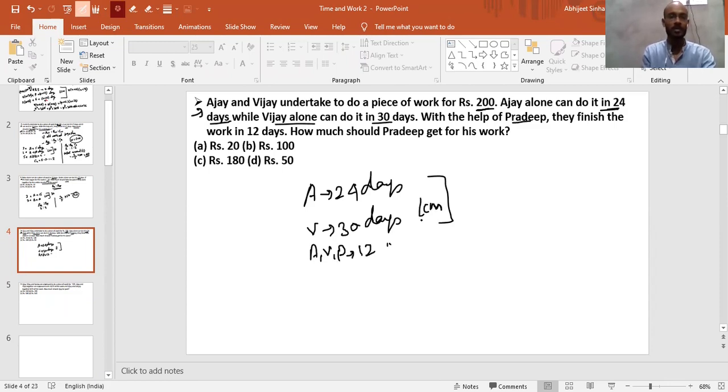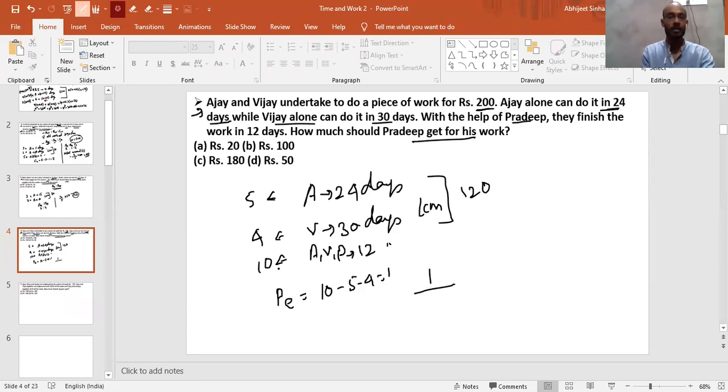So the LCM of these three will be 120. So here we can say this is 5, this is 4 and this is 10. If we need to calculate the efficiency of P, this is 10 minus 5 minus 4, which is 1. Because this is the combined efficiency of A, B and P, we have to subtract the efficiency of A and B, right? Now how much should Pradeep get for his work? So Pradeep will get 1 upon the total efficiency, which is 10, into 200, which is 20 rupees. Very good, guys. Sure.